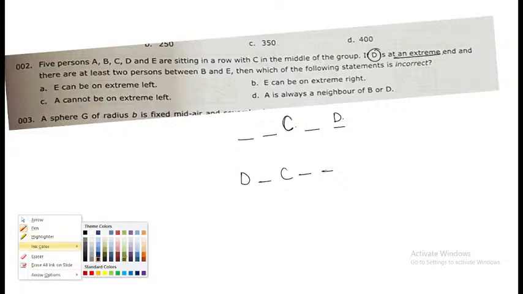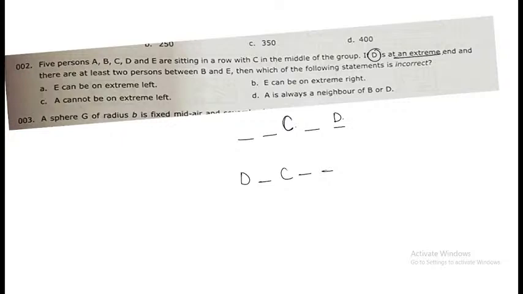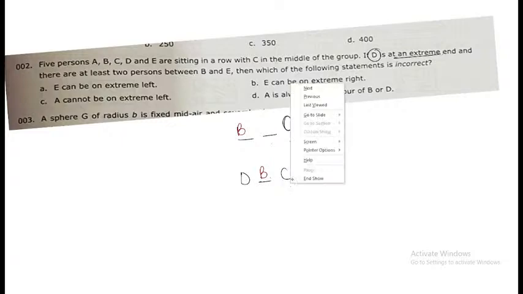What does this particular thing mean? For this, if B is over here, then E can be 1, 2, E can be over here. Then if B is over here, let's say E can be 1, 2 over here. B cannot be over here because in the middle C for sure has to be there, because that is the one condition. In addition, B can be at this place as well.